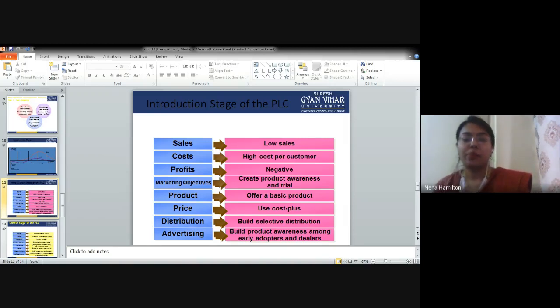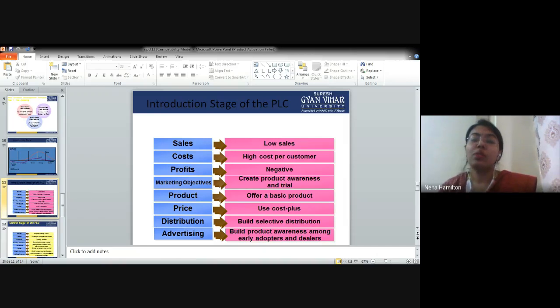Then we have product, offer a basic product. See, slowly and gradually you make changes in the product, but initially you offer a basic product. Once your basic product is successful, you are in a position to do more research and more different variants of a product. But initially you have limited budget, you don't know whether your product is going to be successful or not. So here you offer a basic product, right? Which is going to serve the basic need of the customer. Then afterwards, in maybe growth or maturity stage, you can introduce some new variants or different types of product, different changes in the product so that people welcome it more.